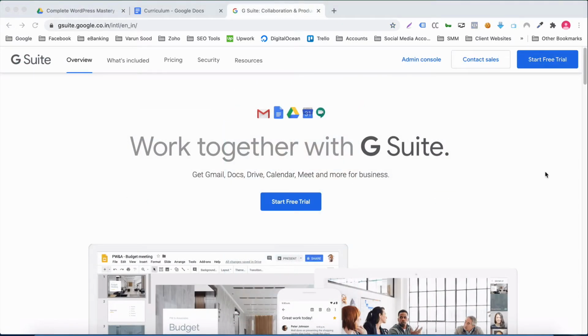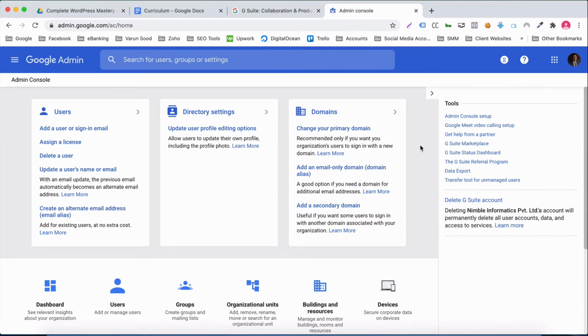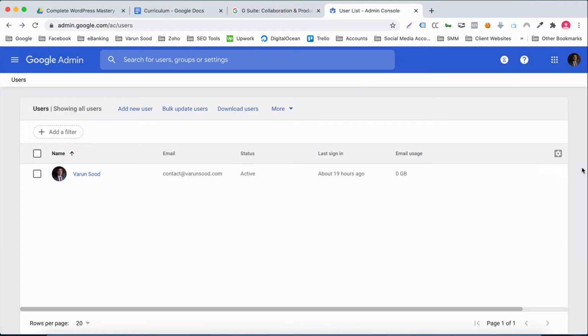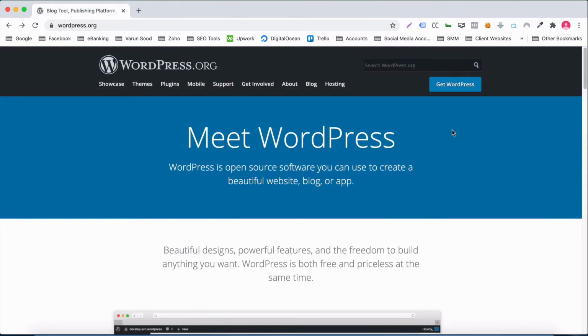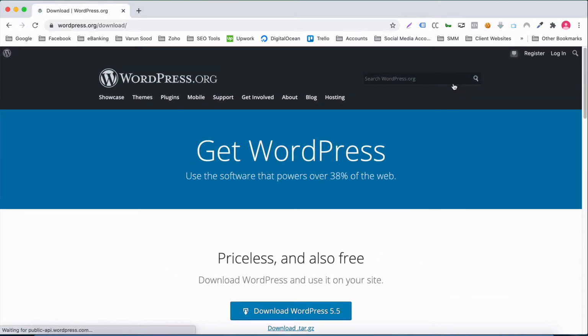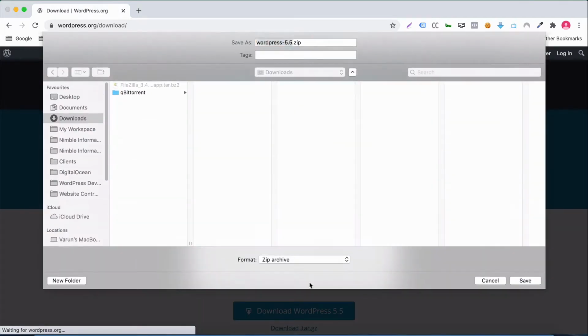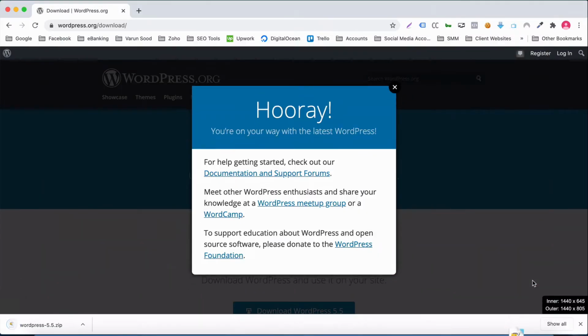Another important foundation task is to set up a custom business email address. Custom emails at your domain look more professional and help you earn customers' trust as a legitimate business. I'll show you how to create custom business email addresses using G Suite and Zoho Mail. We'll then embark on our WordPress journey. After downloading WordPress from its official site, we'll upload it to our web server and install it.